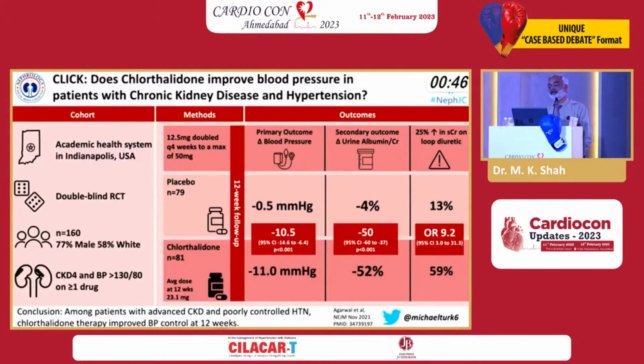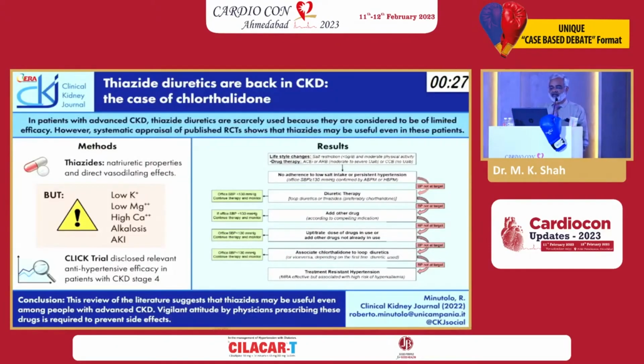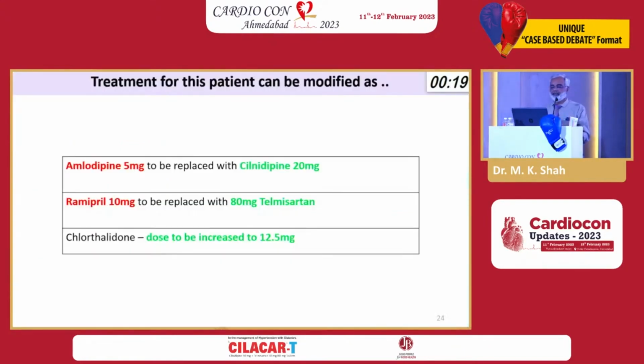When it comes to Chlorthalidone, even in patients with CKD, there is a significant reduction in blood pressure when you use optimal dose. So in CKD, we say that loop diuretics are required, but even up to stage 4 CKD, the thiazide diuretics, they keep working, and urine protein creatinine ratio definitely comes down. So considering overall evidence, they can definitely be used with preserved good efficacy in patients with CKD.